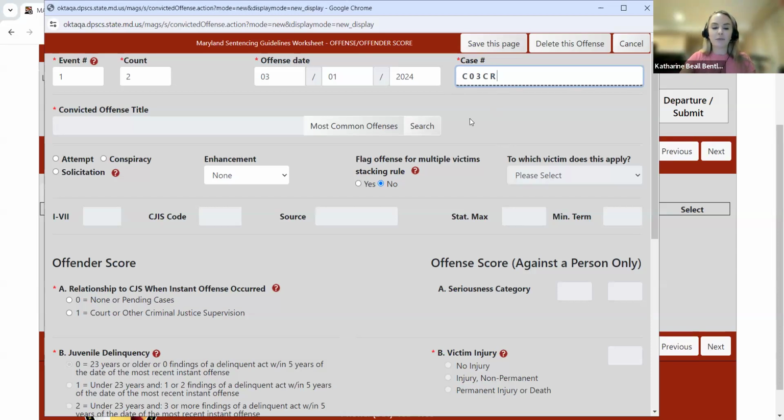So it's going to be C03CR. I'm going to enter a 2-digit filing year, followed by a 6-digit sequential number.